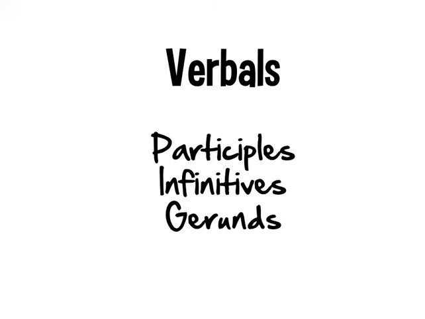The fancy word for this is a verbal. A verbal is when a verb acts like something that it shouldn't in a sentence. There are three different kinds that we will talk about today. We're going to talk about participles, we'll talk about infinitives, and we will talk about gerunds. If you want to know some more information about participles, I do highly recommend my other video on the tenses of verbs because we do talk about participles there as well.